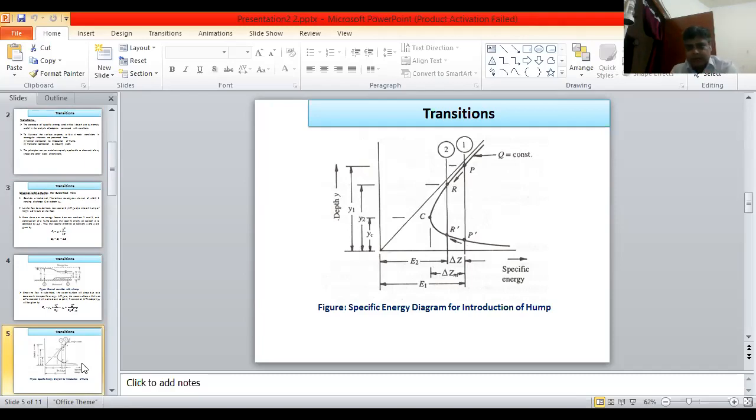Section 1, the energy is E1, that means the corresponding depth will be Y1 on the y-axis. Similarly, delta Z is maximum at the point corresponding to C. Point C, origin of curve to section 1, is the maximum depth of the hump.